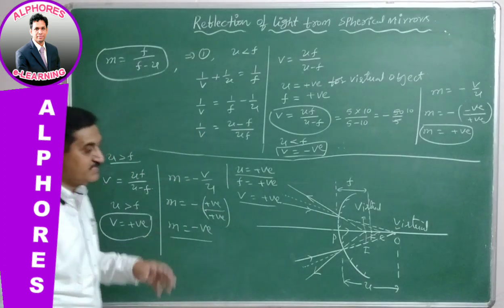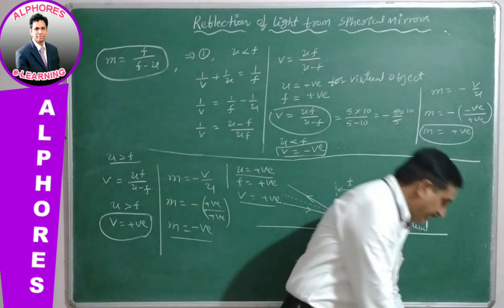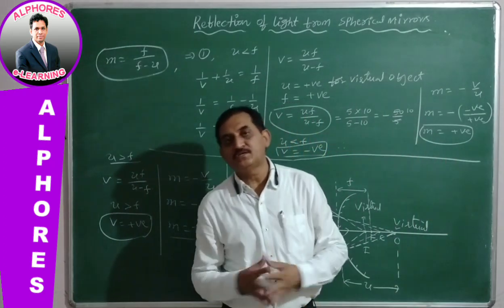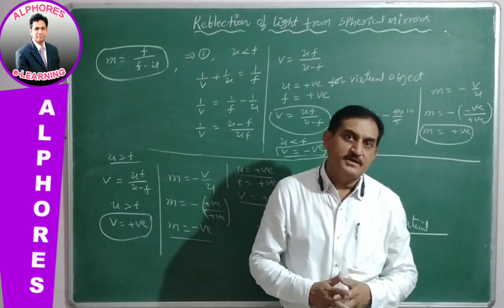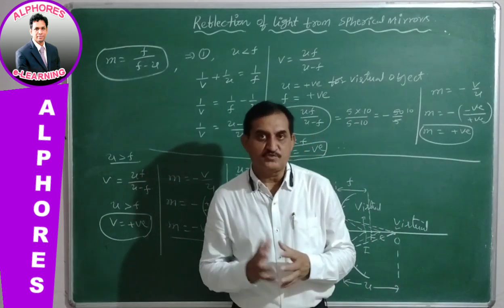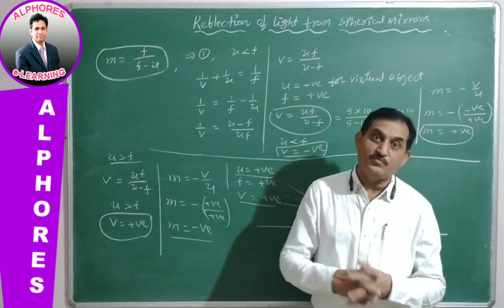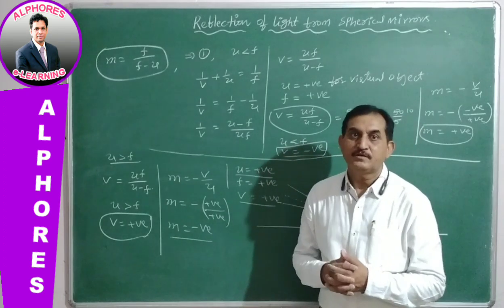Therefore, the convex mirror gives different kinds of results. If the object is real, it always gives a virtual image, and the virtual image is always erect for a real object.